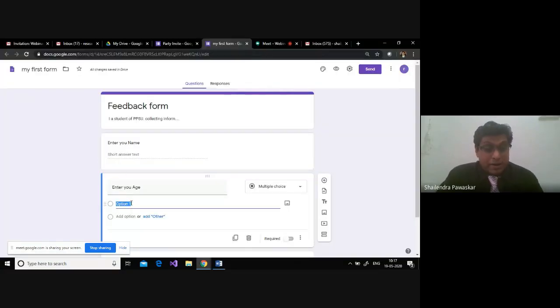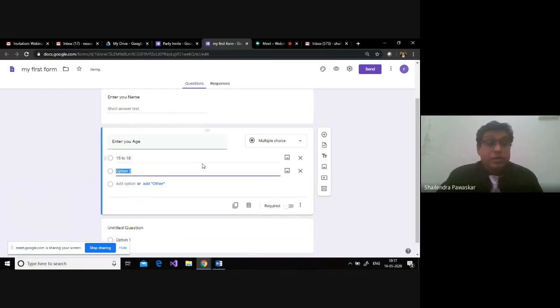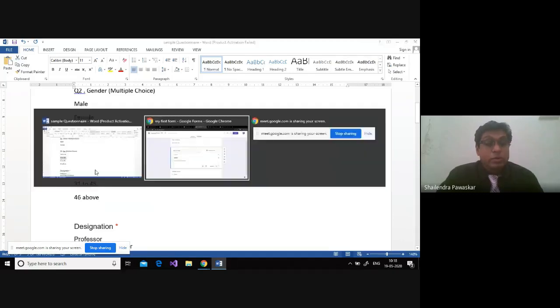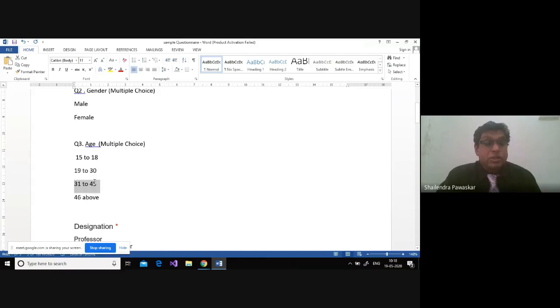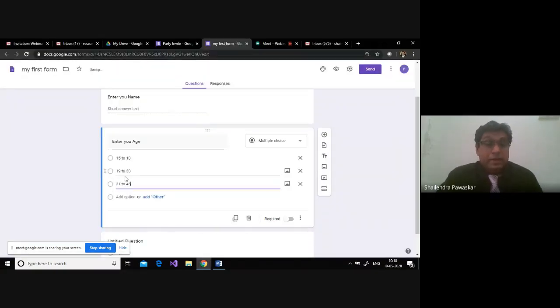Other than entering, I need to save some time here to enter the figures. So 15 to 18, then we have 19 to 30. This is my age group. I want to take a survey, and my respondent age group I have divided into these categories.